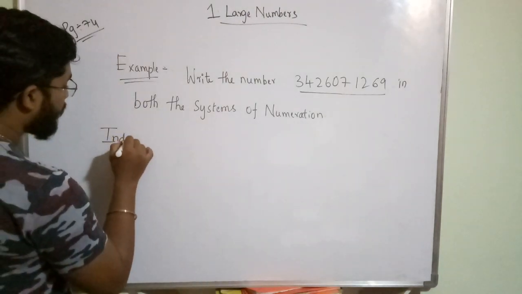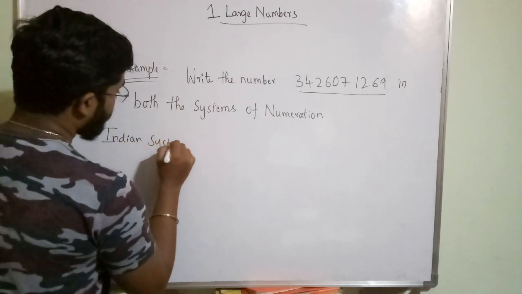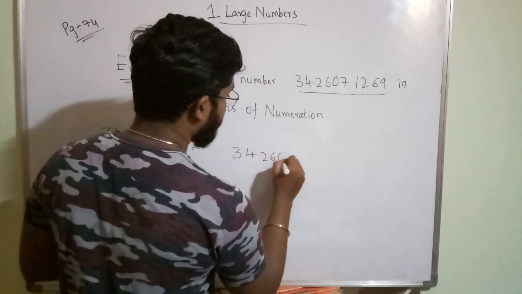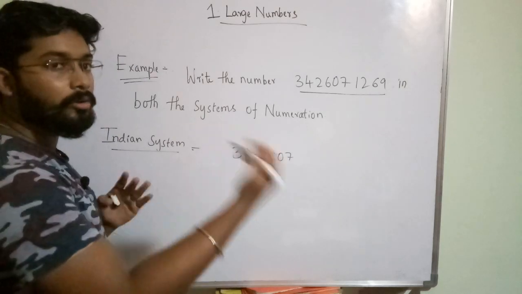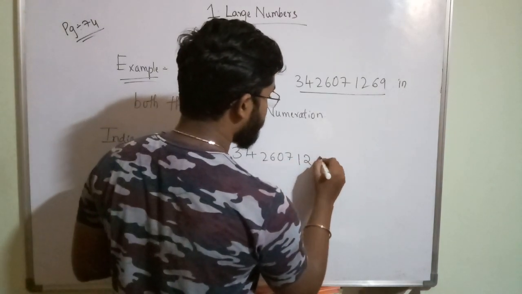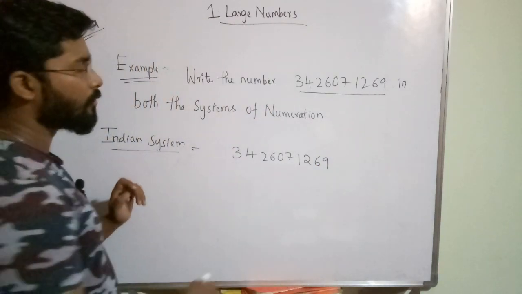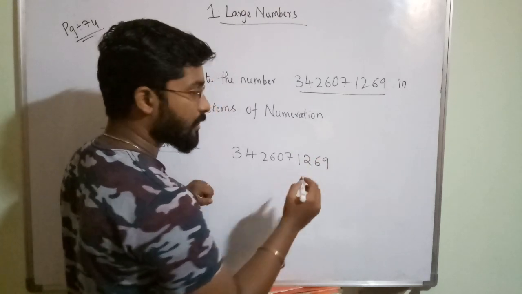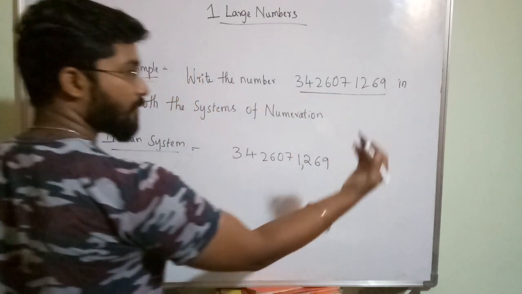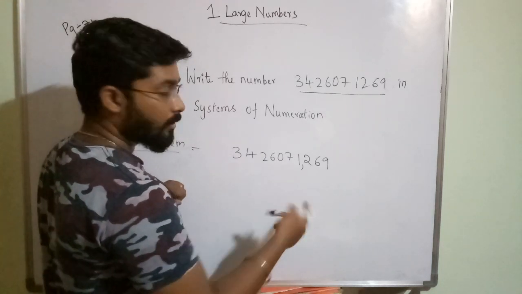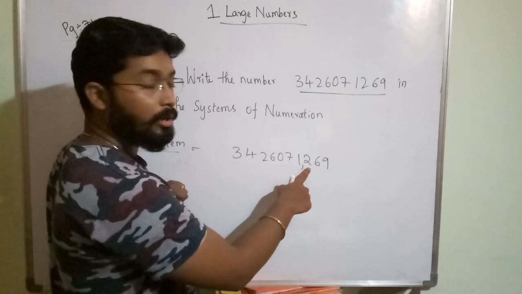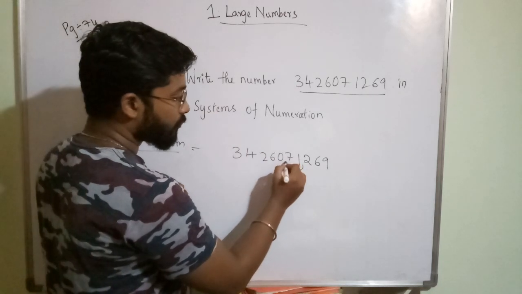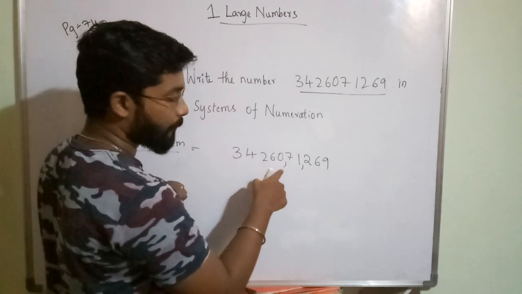So let us see the Indian system. Take that number. It will be very easy for you, because in the previous example I clearly explained how to separate the given number with commas in Indian and international. Now I am talking about the Indian system. As the ones period will have 3 digits, I put a comma after 3 digits, starting from right to left. After ones, tens, hundreds, you will get the thousands period, which will have only 2 digits, so after 2 digits, after 1 and 7, I put one comma.